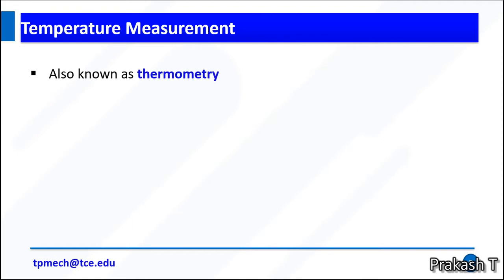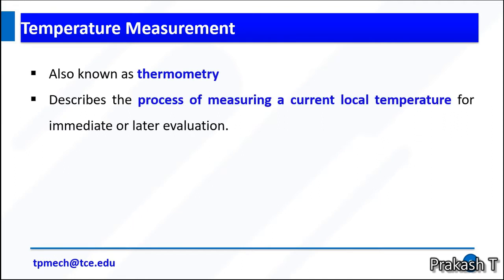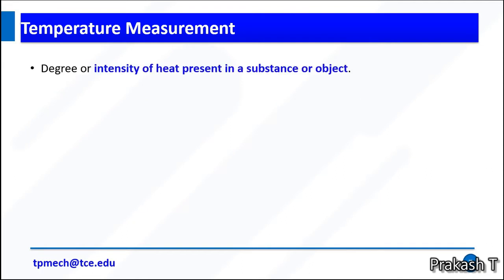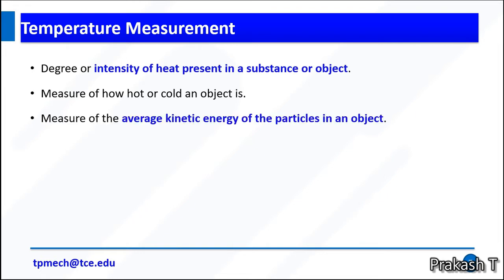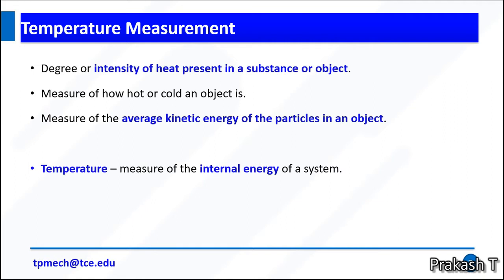Temperature measurements. The study of temperature measurements, we can say, is thermometry. It describes the process of measuring a current local temperature for immediate or later evaluations. Temperature can be defined as the degree or intensity of heat present in a substance or object. Also, it is a measure of how hot or cold an object is. In another way, we can define it as a measure of the average kinetic energy of the particles in an object.